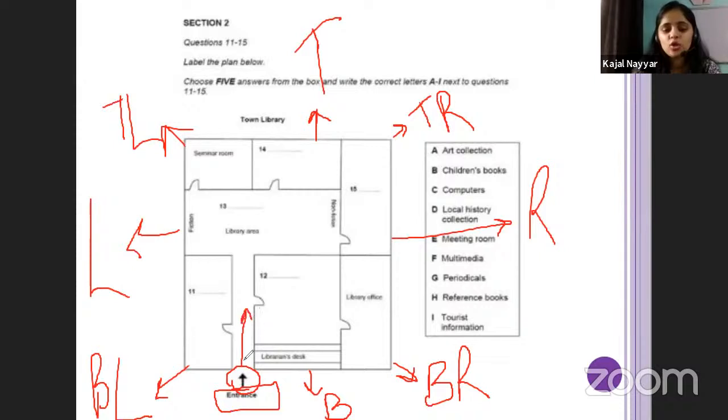If they are saying go straight, you move your pencil like that, and always mark the arrow so that you know in which direction you are going. If they are still saying go straight, mark it like this. If they are saying go right, mark it like this. You have to mark the arrows like that so that you are able to identify the direction. This is what you need to do in these types of questions.